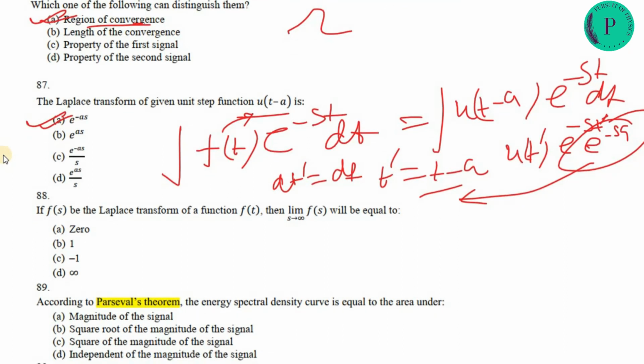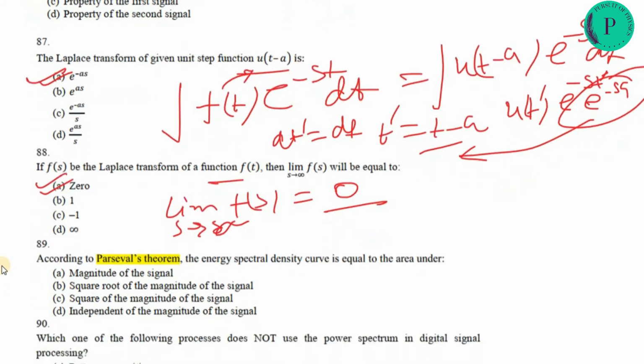Next question: if F(s) is the Laplace transformation of the function f(t), then the limit as s tends to infinity of F(s) will be 0 in Laplace transformation, that is valid.